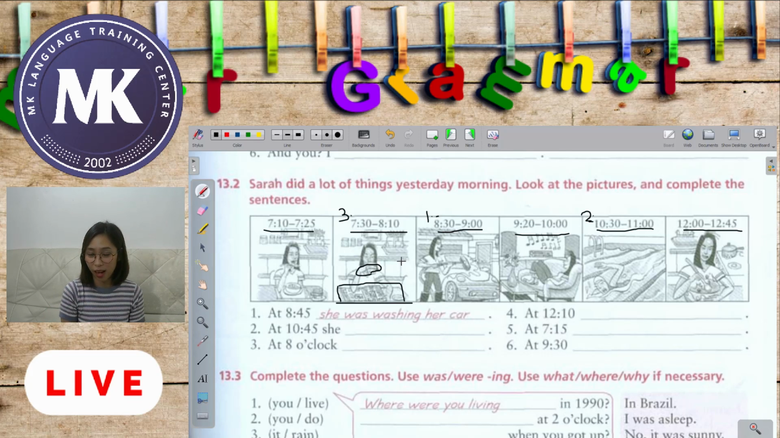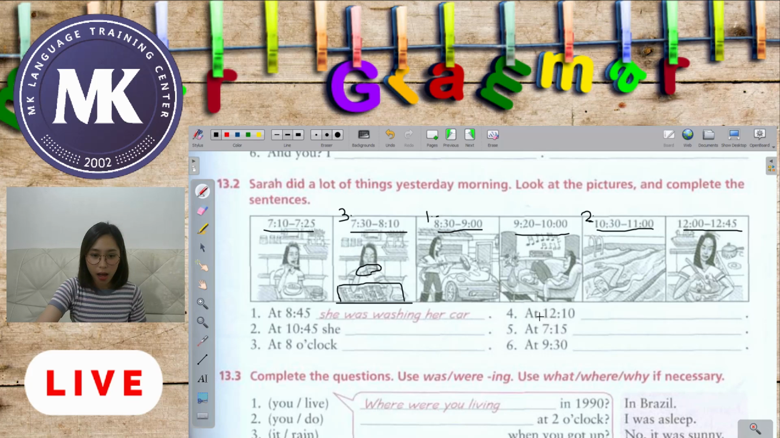At 8 o'clock, she was reading a newspaper or she was drinking coffee. You can say she was reading. Was is your be verb, and of course your verb read plus ing. She was reading a newspaper. Or here she was drinking, drink plus ing, drinking coffee. So that is what she did at 8 o'clock.